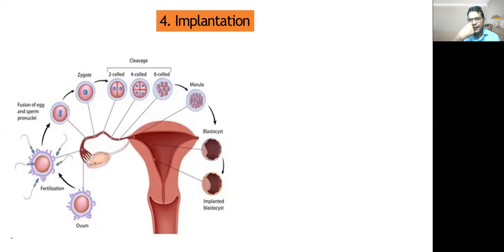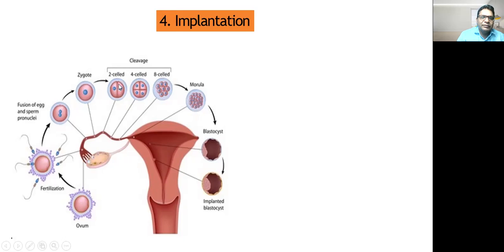Next is implantation. As soon as the egg is fertilized, it will start moving from the fallopian tube, and it will form the zygote. First, say this is the ovum. The ovum is fertilized, then there is fusion of the egg and sperm nucleus. Then the zygote is formed, and after some time it undergoes division. This division is called cleavage.